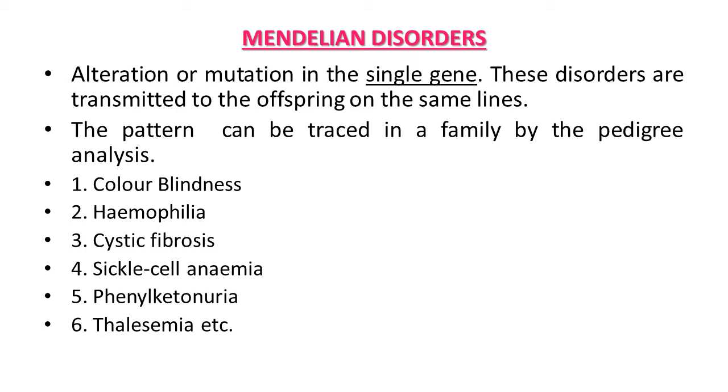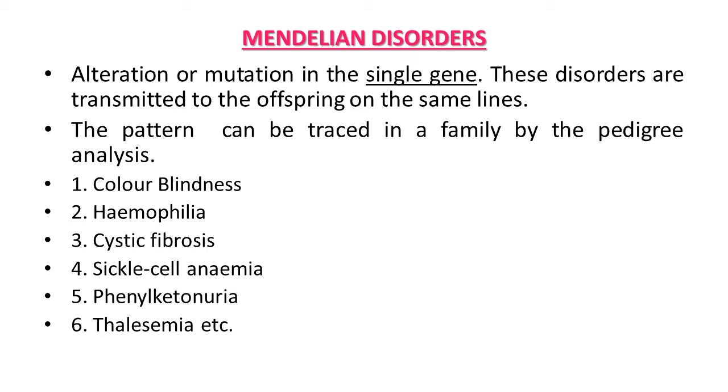These disorders are transmitted from parents to offspring of the same line, and from the offspring they may again be carried forward in the F2 generation. So there are chances of transmission of these disorders over 2 generations.